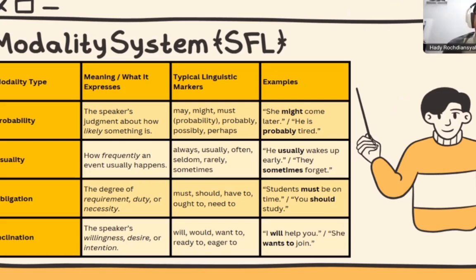And the last type of modality is inclination. It shows the speaker's willingness, desire, or intention. We focus on the markers, the words like will, would, want to, ready to, eager to. For example, I will help you, or she wants to join. Okay.